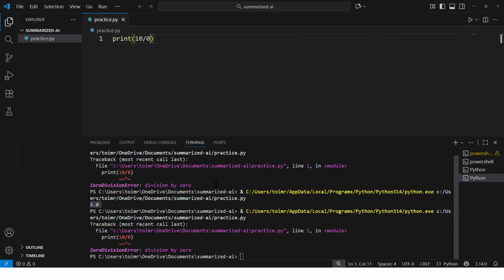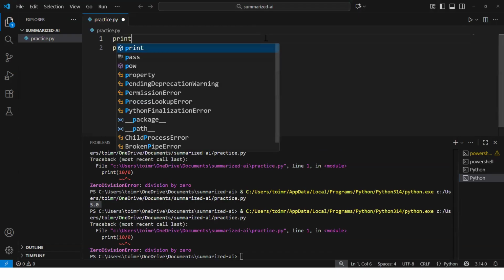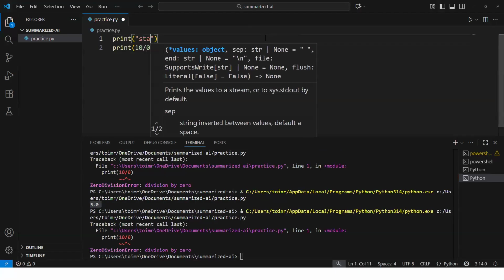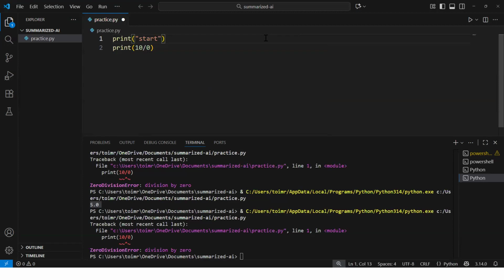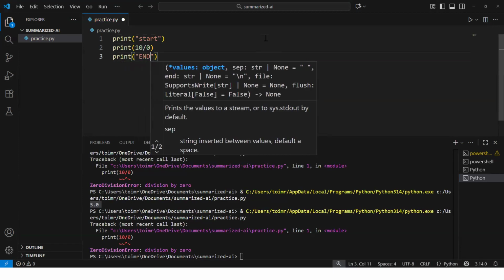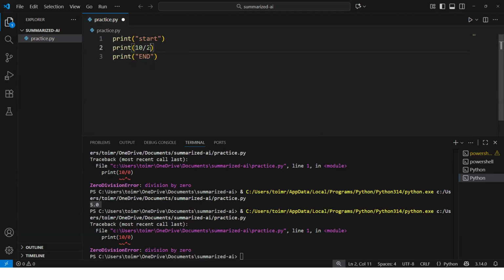Here, Python first runs the code inside the try block. We are going to talk about the try block, how we can run this particular code with the help of the try block. But before that, let me tell you one more thing. For example, if we have this print and we write start, and after this we write end, let me run with a positive scenario first.